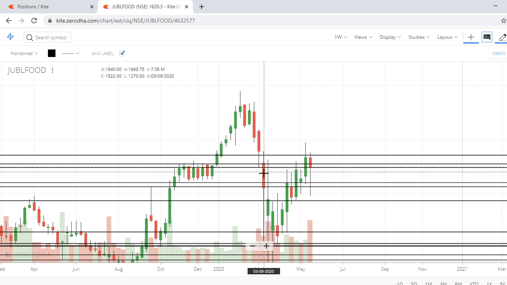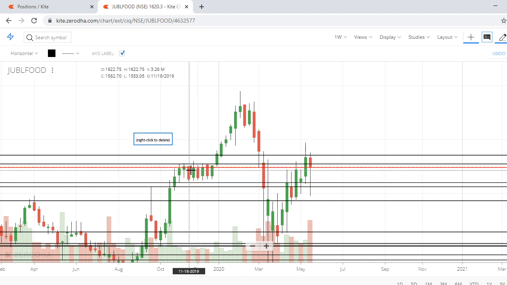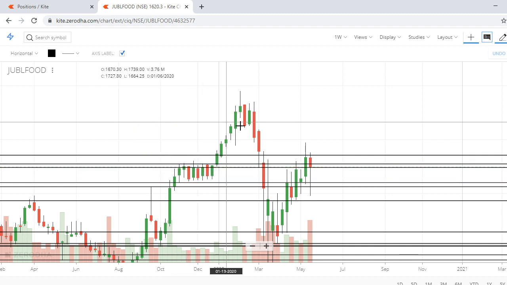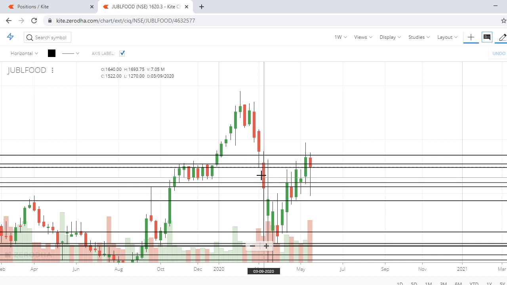So now the same zone which acted as the demand zone will be turned into a supply zone. Try to understand the logic. In this logic, again, don't tell me, "Sir, it can be a double bottom, it will take a reversal." No, try to look at the market scenario.